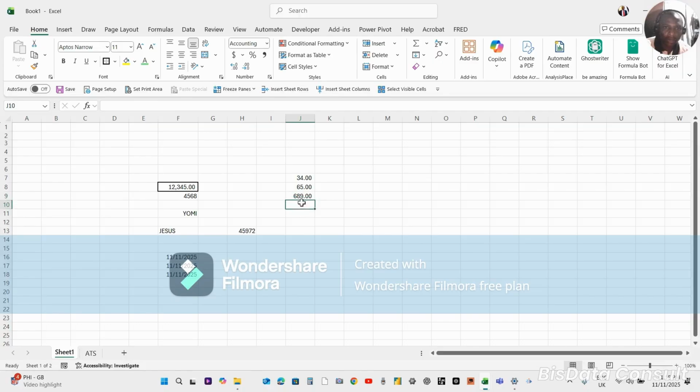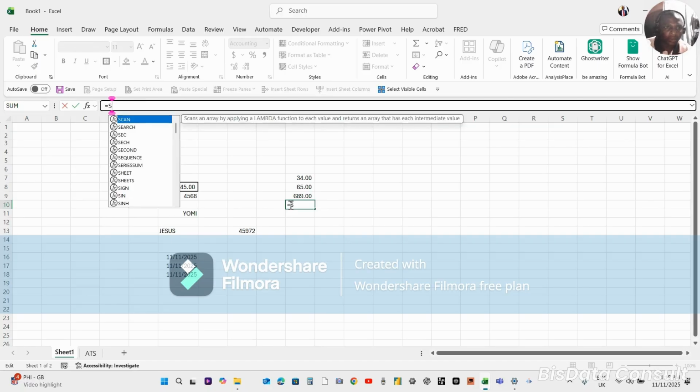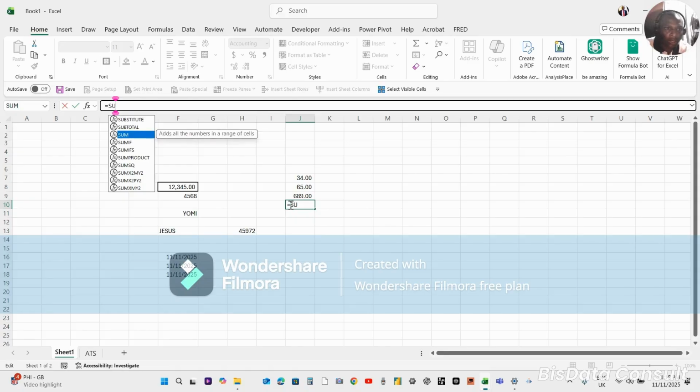So I could come here and say equals to. I could also place my cursor here where I want the result to be and come to this formula bar and say equals to. You see, the same equals to is activated here. And then I press sum. See, you can see, just by pressing S, sum, you see, it has brought it again. Then I can use my down arrow key to go down.